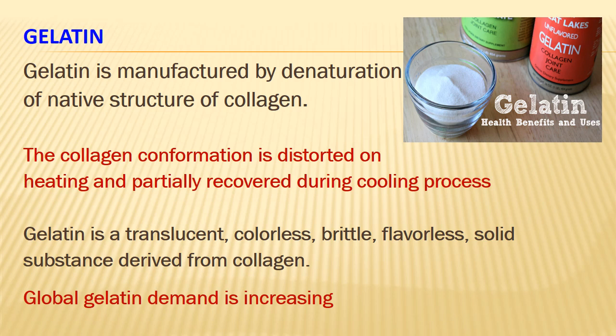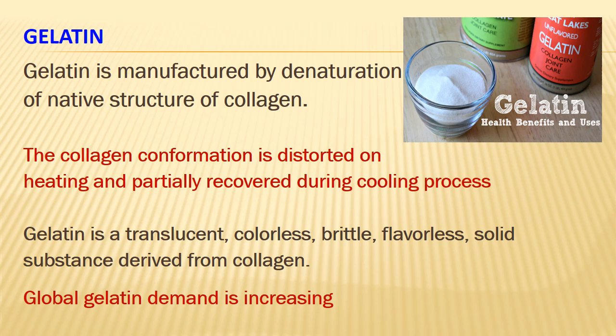So regarding gelatin, a little more detail. Gelatin is manufactured by denaturation of the native structure of collagen. Collagen is present largely in our skin and bone, and that collagen is partially denatured and then converted to gelatin, and it becomes more soluble. The collagen conformation is distorted by heating and partially recovered during the cooling process, which we are going to discuss in more detail.